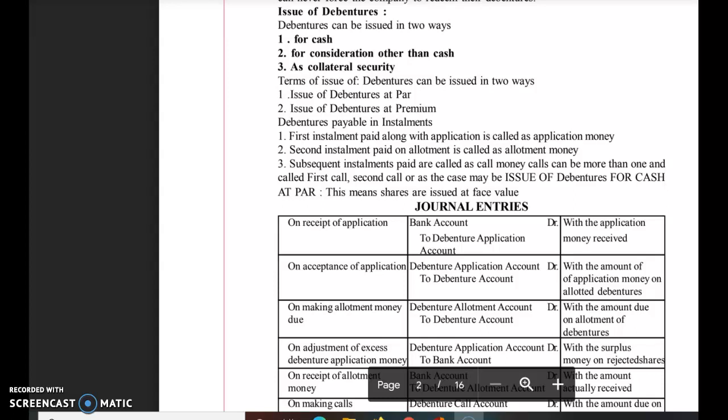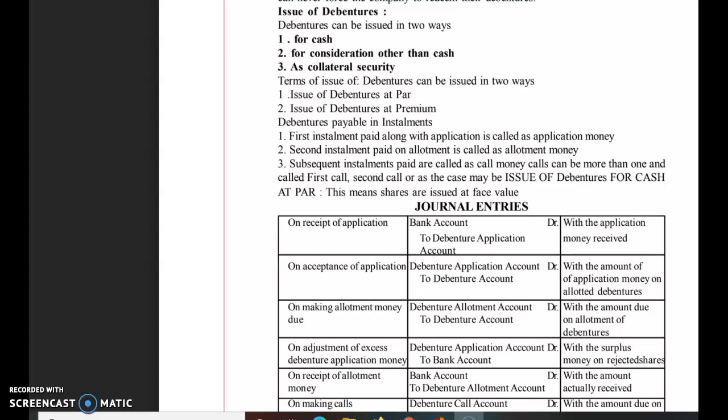Dear students, now we will discuss the accounting treatment at the time of issue of debentures. Basically, as I earlier shared with you, the issue of debentures is similar to the issue of shares, so you would not have much problem understanding this important lesson also.